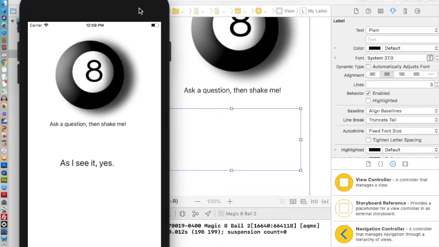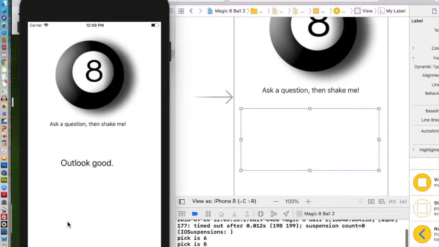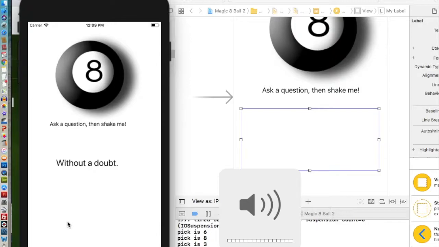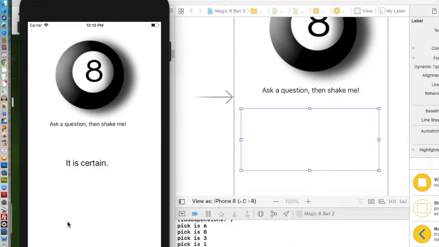Control Command Z. Outlook good. All right. Pick is 8. All right. It is decidedly so. All right. So that's working just fine. It is certain. Cannot predict. Better not tell you. Most likely. There we go. Yes, definitely.